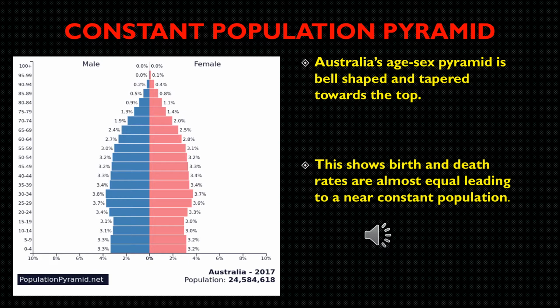It also leads to the development of the nation where more people are there in the independent group, that is between 15 to 60. Young children and old age people are less in number.